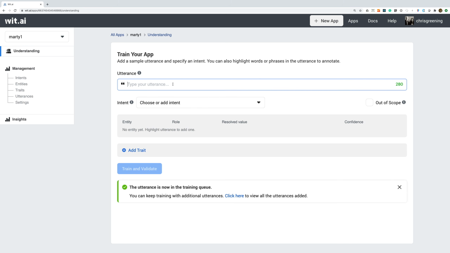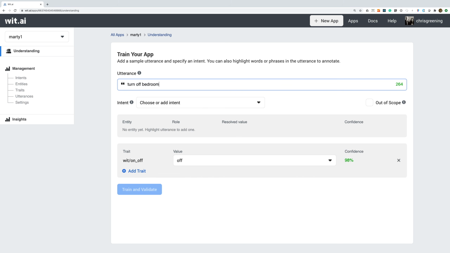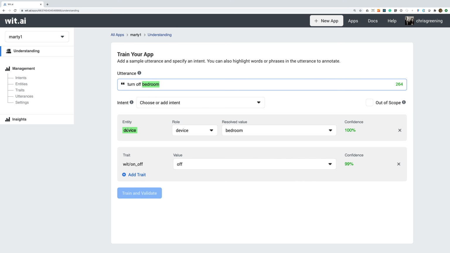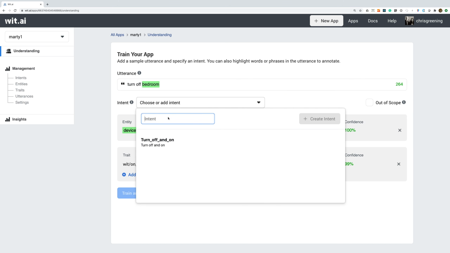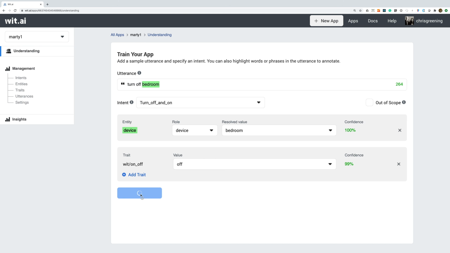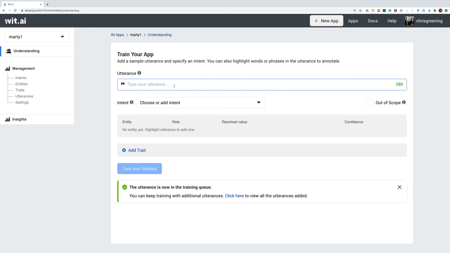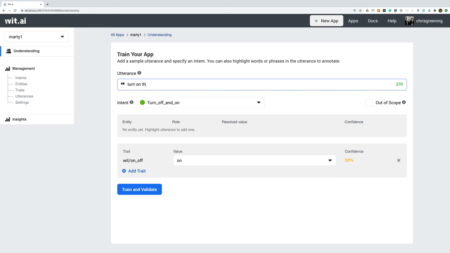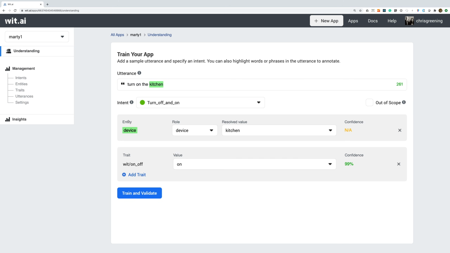And now let's try adding another piece of text. So you can see that it's worked out the device already, and it's worked out the value should be off. So let's add that to our turn off and on intent. Let's try adding another one. So let's try turn on the kitchen. So it's worked out that it's an on-off trait, and it's worked out on. And then let's highlight this and tell it that's the device, and we'll train that as well.